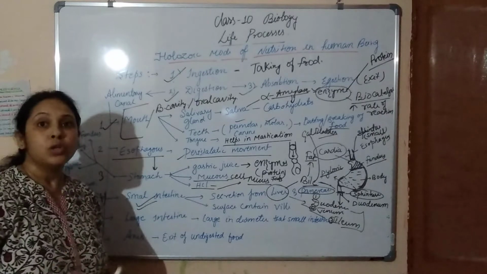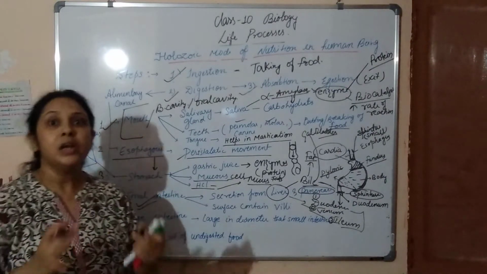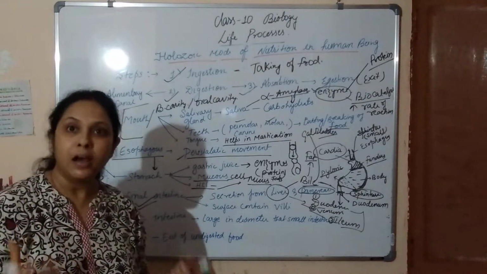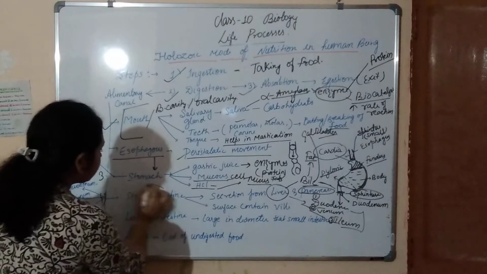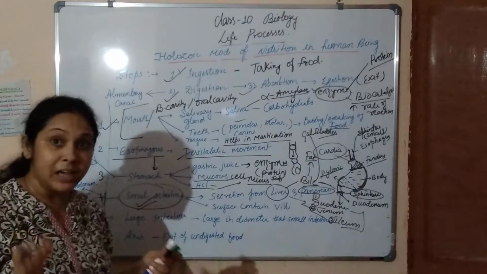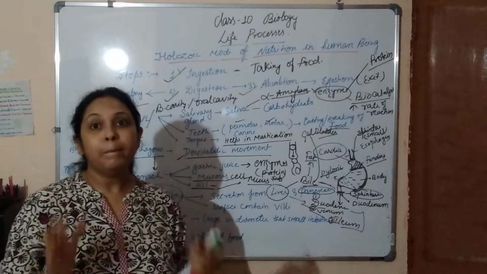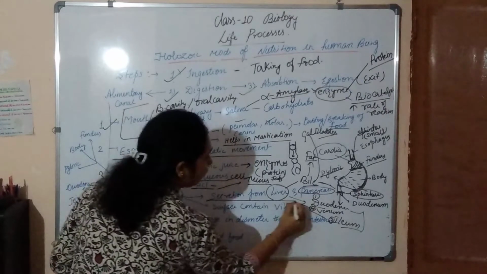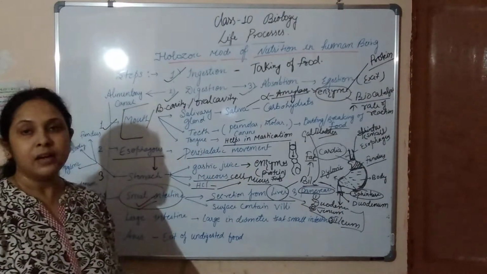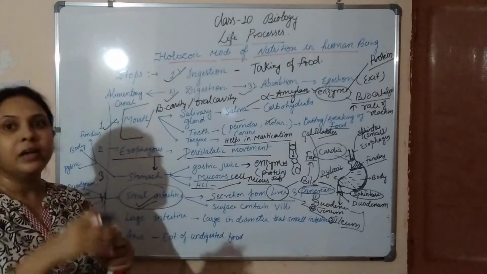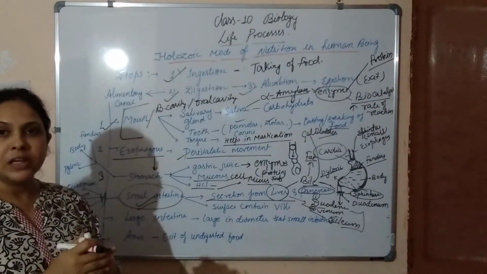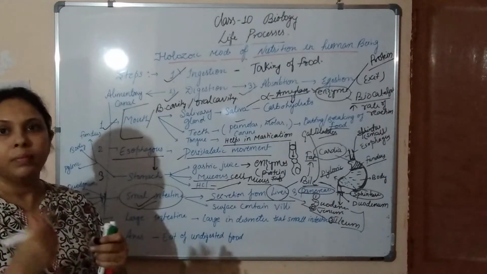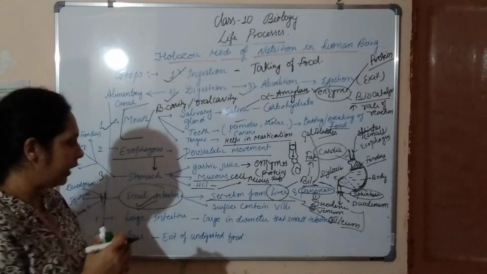So what happens? The small intestine contains different types of enzymes for the digestion of protein, carbohydrate, and fats. So the small intestine is the part where complete digestion takes place. We can say that the secretions of liver and pancreas are poured here, and all the digestion of protein, carbohydrate and fat takes place.